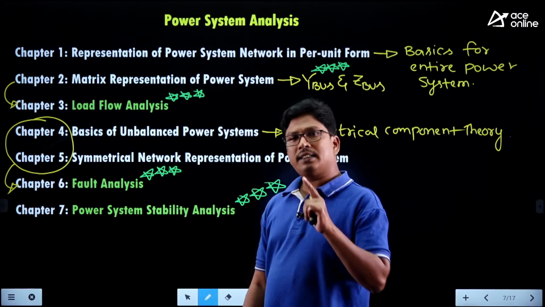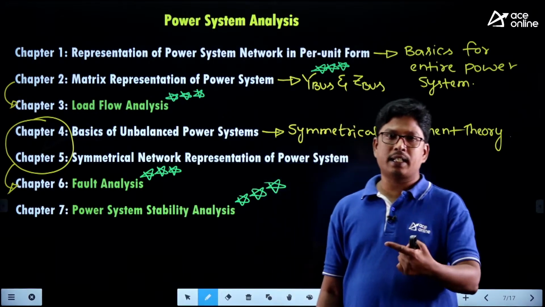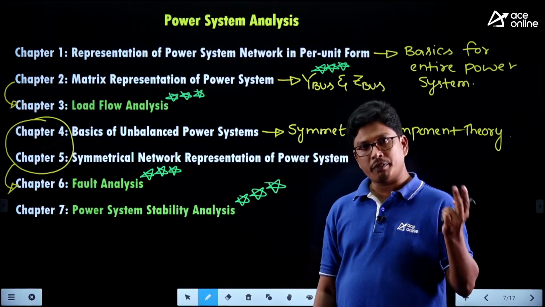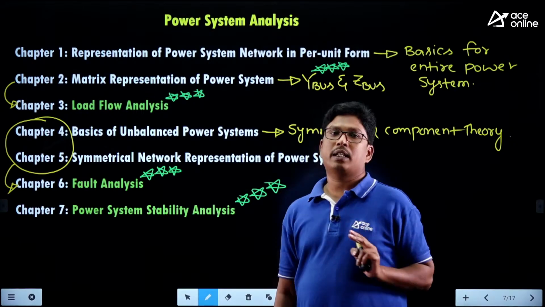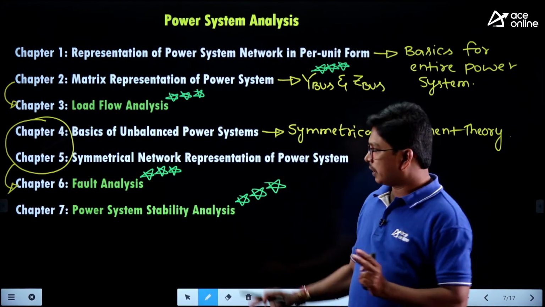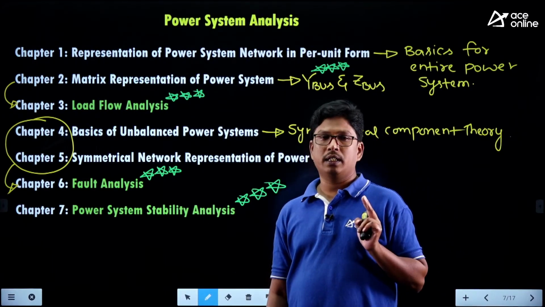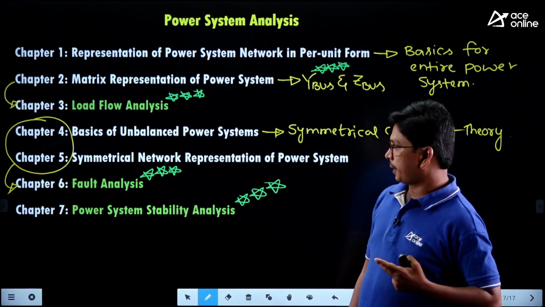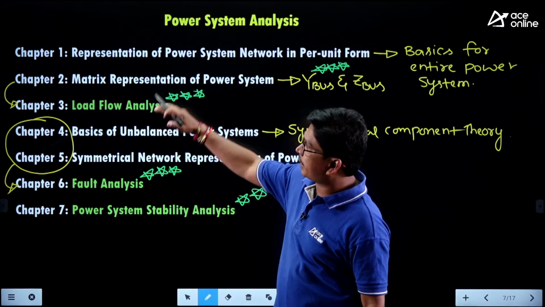Coming to the transient stability analysis, while understanding it, we have to derive the swing equation. By using the swing equation, we need to analyze the complete transient stability analysis, and in that we are studying the equal area criterion phenomena, the most important part of the entire power system stability analysis. The equal area criterion we have to study, and the case studies based on the equal area criterion we have to study. Clear, right? So we can expect a direct question from chapter 7, chapter 6, chapter 3 and chapter 2,